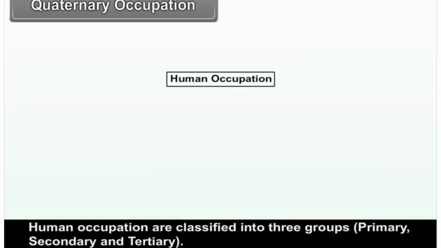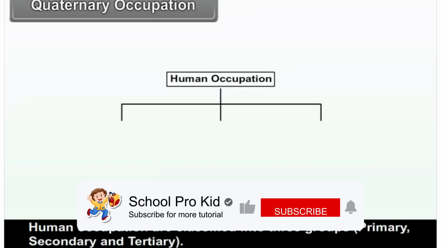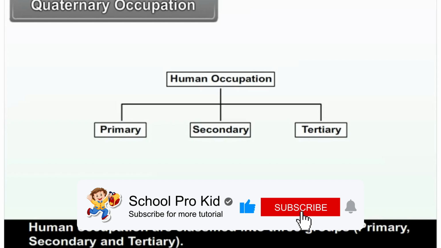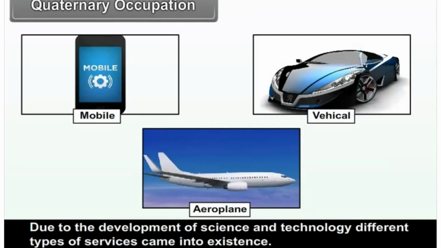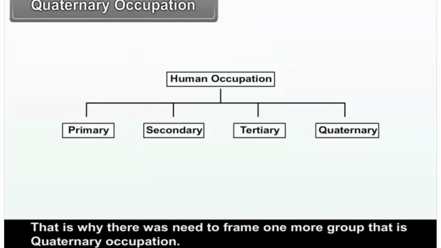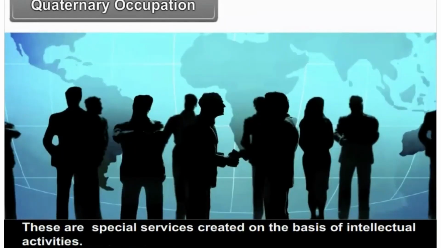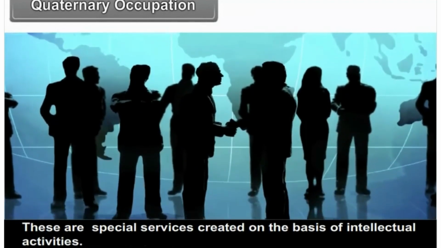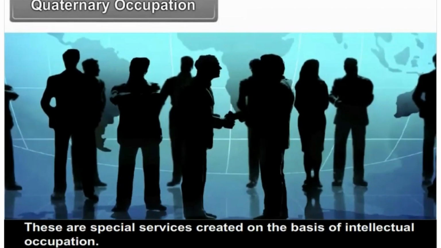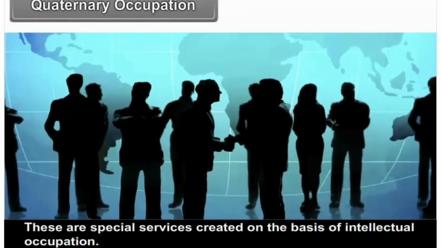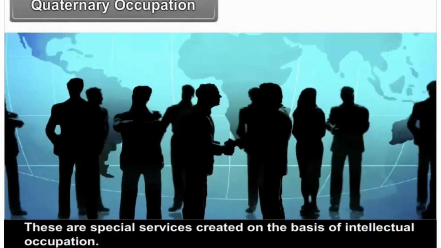Quaternary occupation. Human occupations are classified into three groups: primary, secondary and tertiary. Due to the development of science and technology, different types of services came into existence. That is why there was a need to frame one more group, that is quaternary occupation. These are special services created on the basis of intellectual activities.